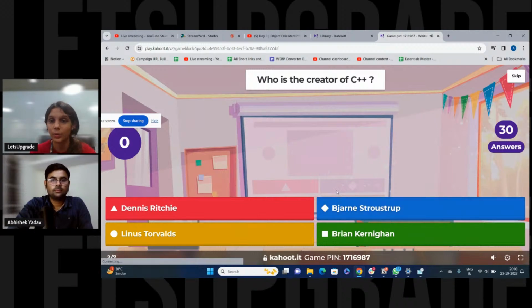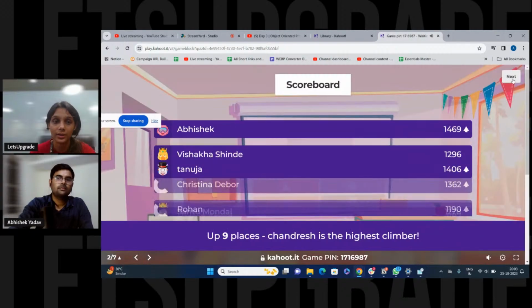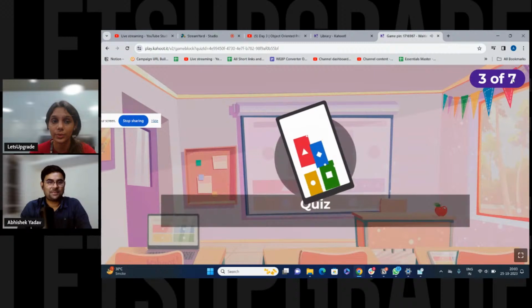And 0. Time is up for this one. And the right option is B. Oh, Abhishek is leading now.